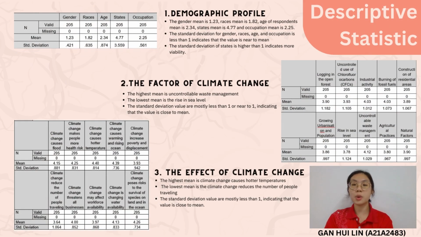Descriptive statistic for factor of climate change. The highest mean is uncontrolled waste management, which is 4.12. The lowest mean is rise in sea level, which is 3.78. Besides that, the standard deviation values for the factors of climate change on the states that are affected in Malaysia are mostly less than 1 or near to 1, which indicates that the values are close to the mean.